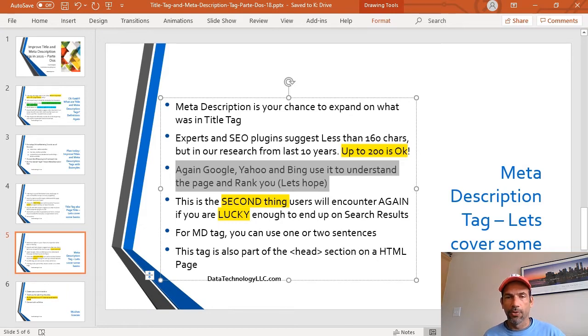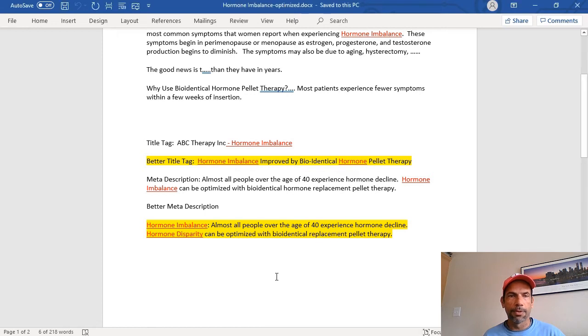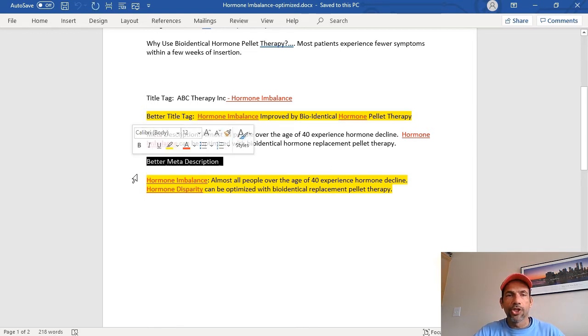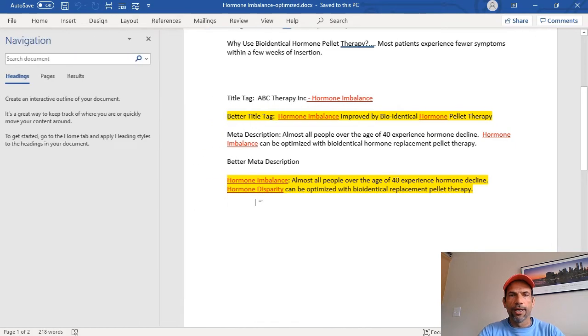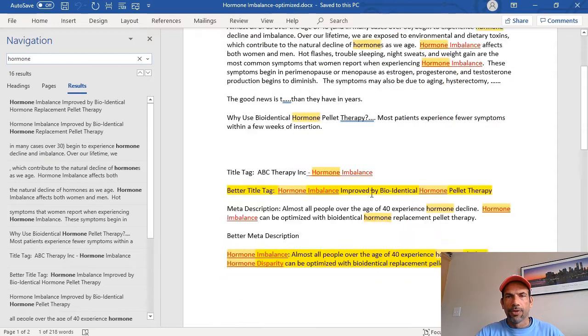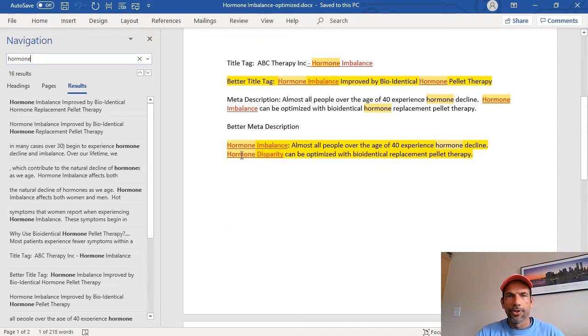Okay, let me go back to the examples, and I think this is probably where we're going to wrap up. Our meta description down here says we start with hormone imbalance. Almost all people over the age of 40 experience this, and so on. Now watch this. If I do a control F and search for hormone, you can see that I'm highlighting that term 3 times. So in meta description, you can do it 3 times, I want to say. In title tag, you can do it up to 2 times, no more than that, I would say. Okay, so that's one example.